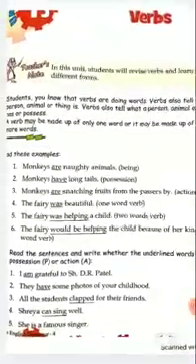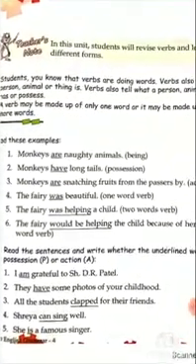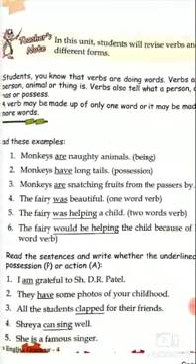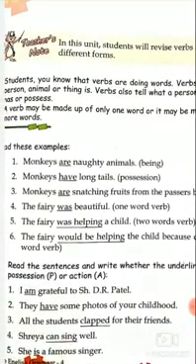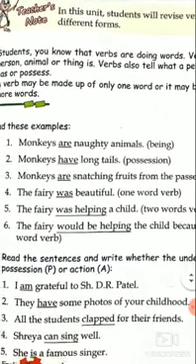Now children, look at these examples here before exercise 1 on page number 47. Monkeys are naughty animals. Are is the verb here which shows state of being. There is no action which is taking place here. Second one, monkeys have long tails. Again, no action is taking place. Have is the verb here which shows possession.